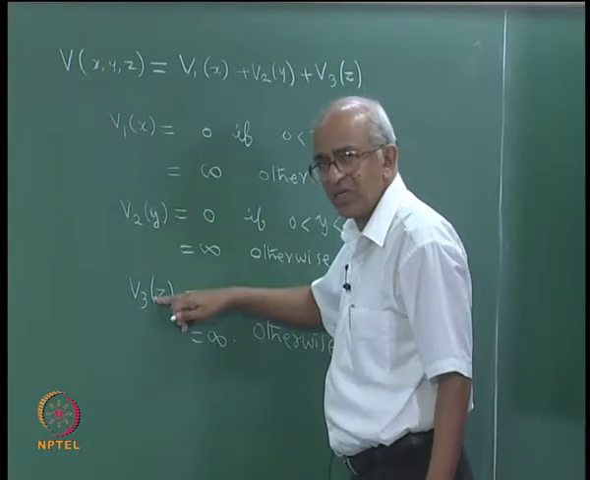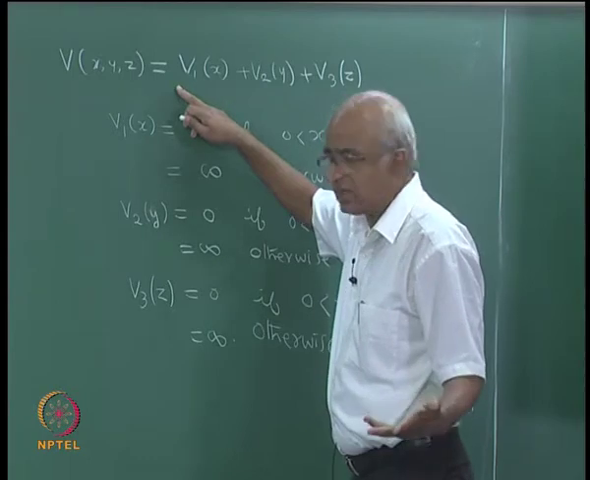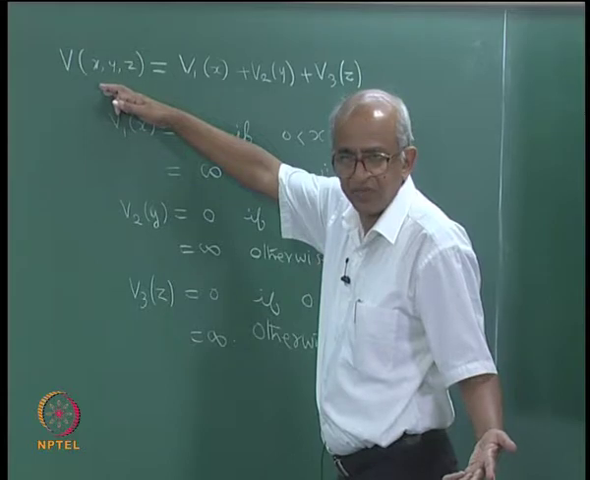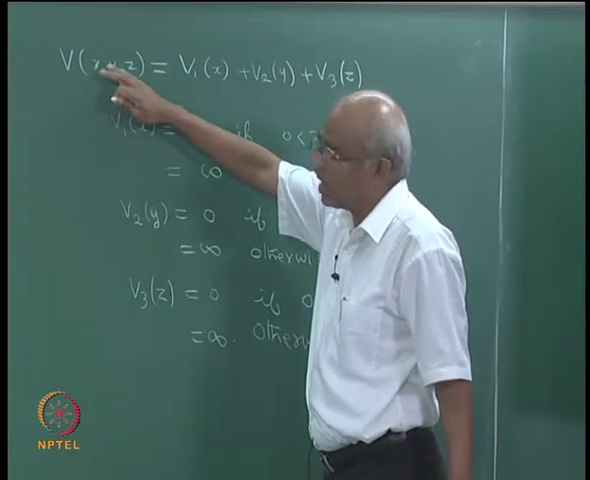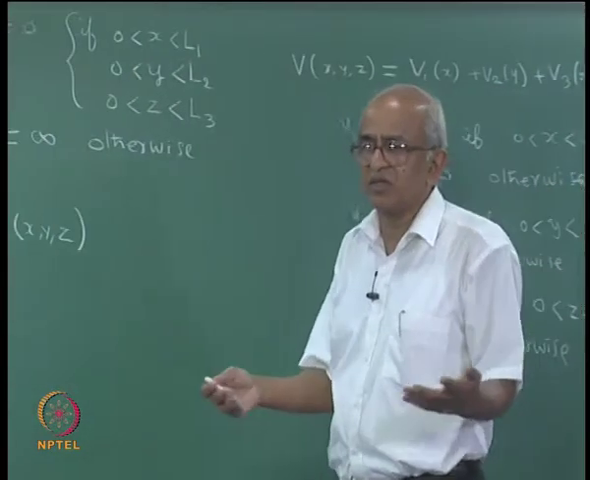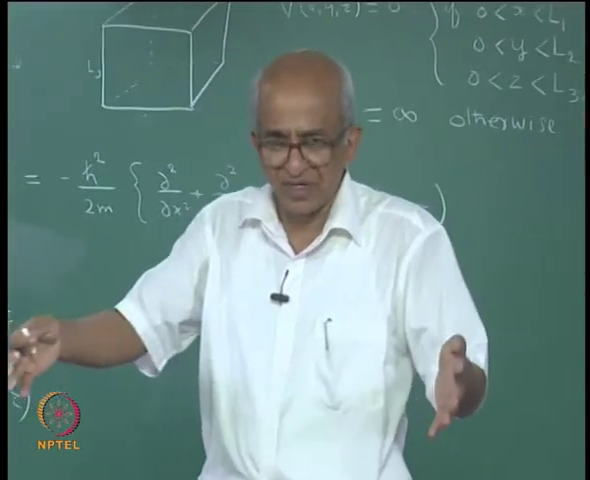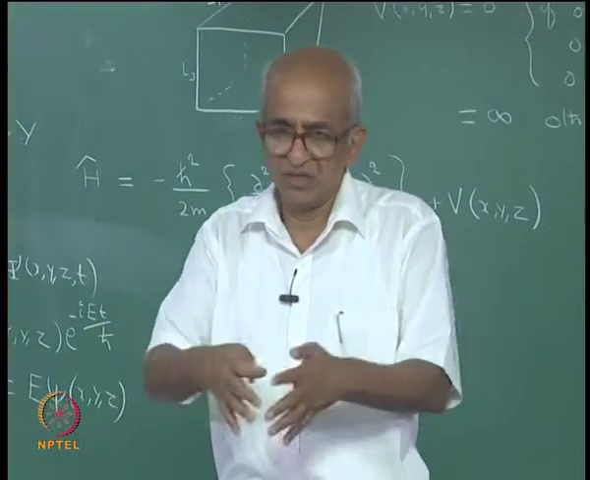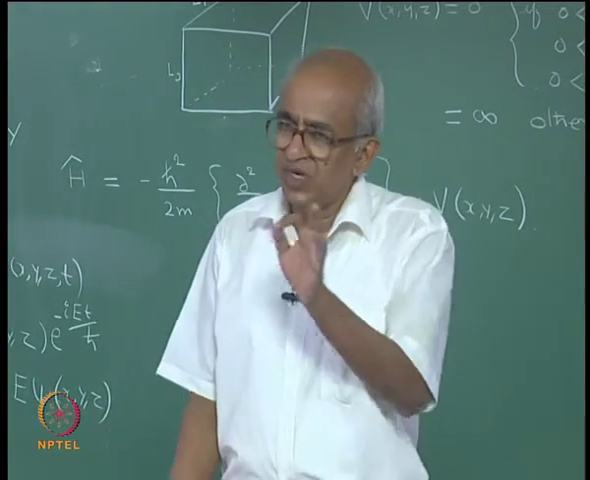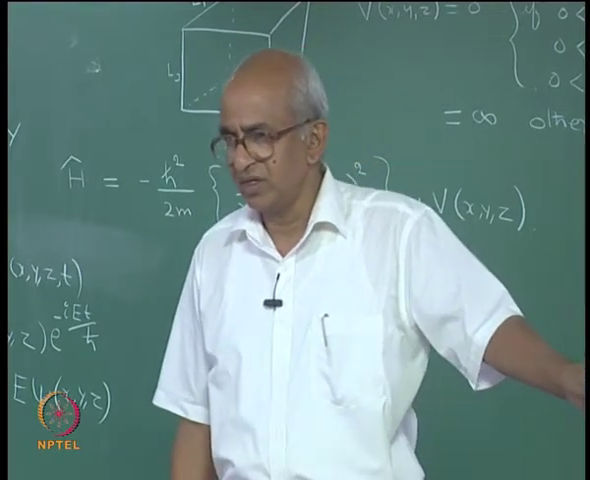V2 and V3 will be 0, but V1 will be infinity, and therefore the net answer that you are going to get for the total potential will be infinity. So it is possible for me to write the potential in this rather simple fashion, and that is very useful, because the potential has been separated into 3 separate terms. The potential is written as if it is a sum of 3 separate terms: one depending only upon x, the other depending only on y, and the third depending only on z.